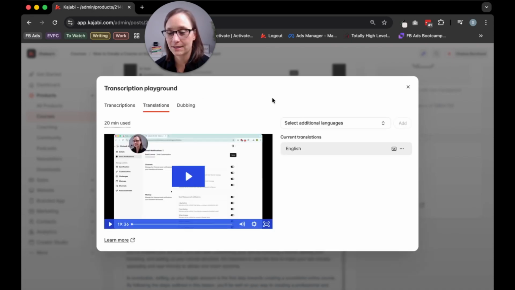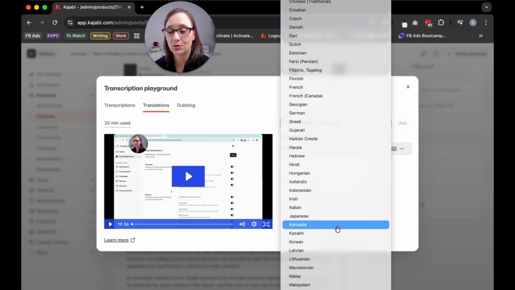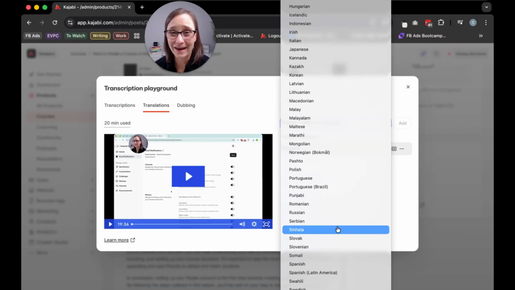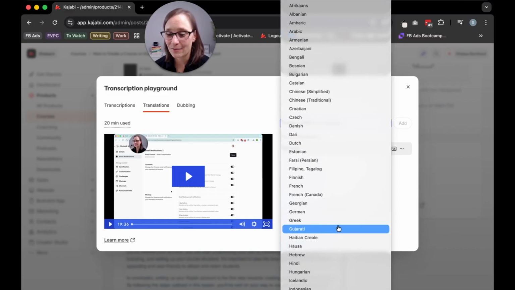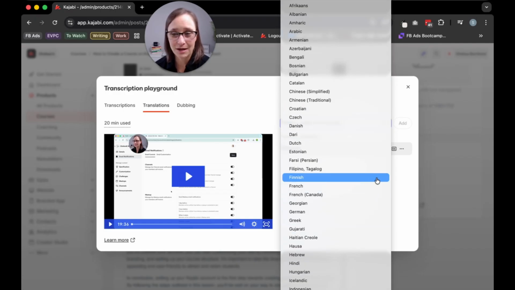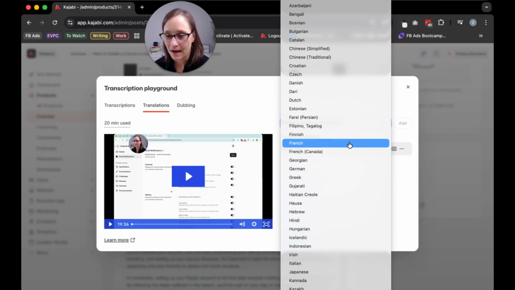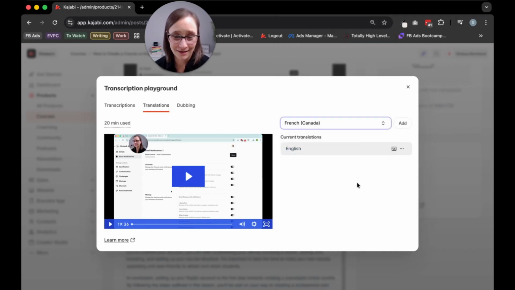So if we want to go over translations, I can go and choose a language. There are so many, which is so cool. Obviously, I don't speak these other languages, so for me to check the accuracy of them, I can't do that. But I'm going to go with French, Canada, because I'm in Canada and I do know some French. So I'm going to click on that one and add a new translation here. And that's it. Like, that's how fast it is.